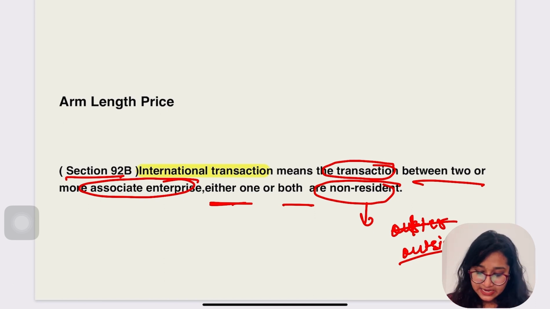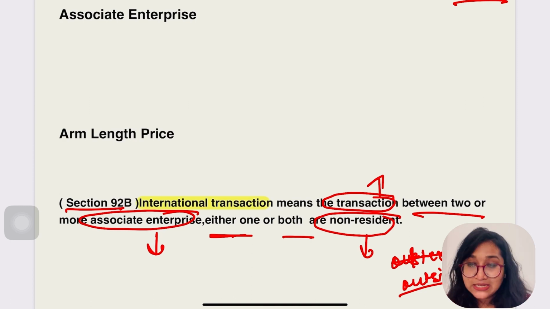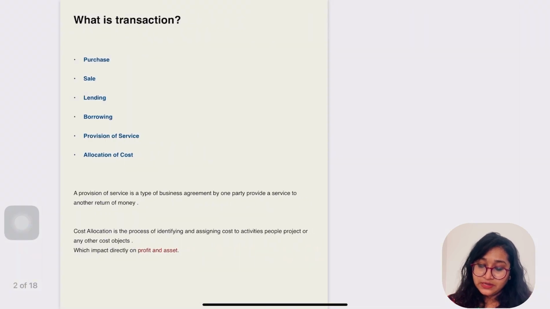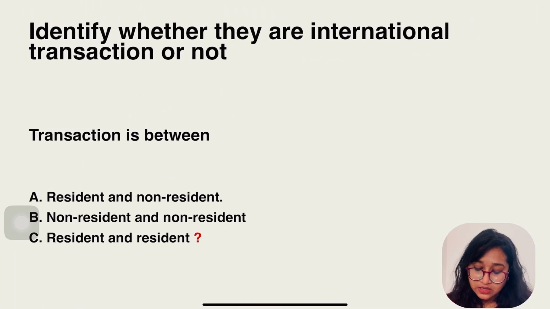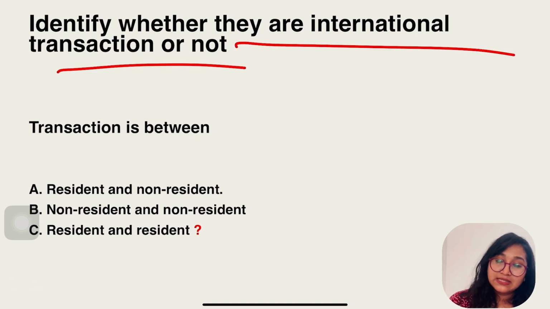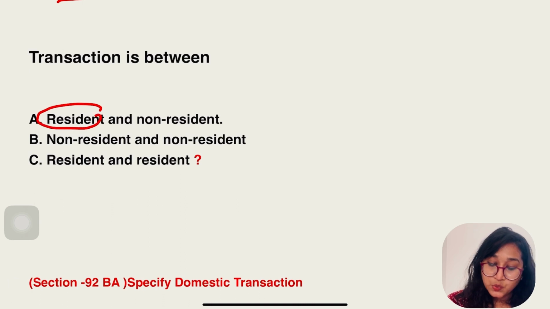Is it clear? Yes. Now comes the term transaction. What is a transaction? What is an associate enterprise? We have to know about them more. Before going to transaction and associate enterprise, I am giving you examples so that you get a clearer picture of international transaction. Now, you have to identify whether the transaction is an international transaction or not. Case one, the transaction is between a resident and a non-resident.